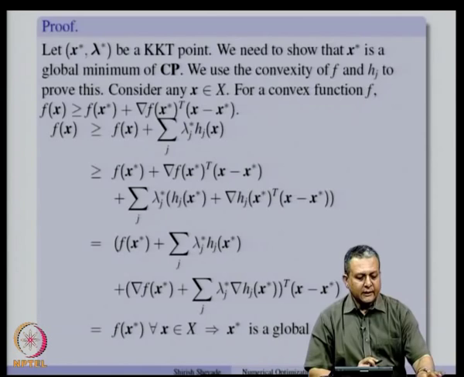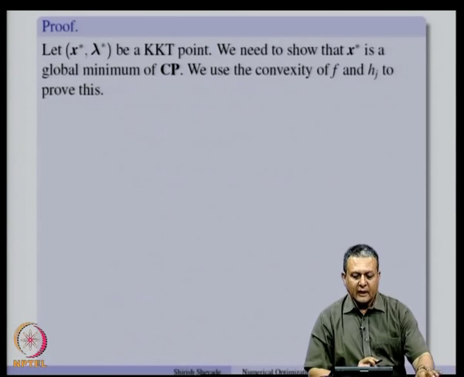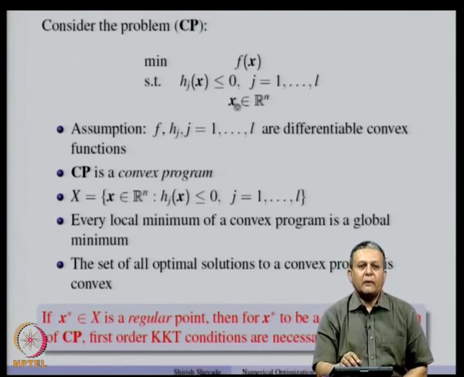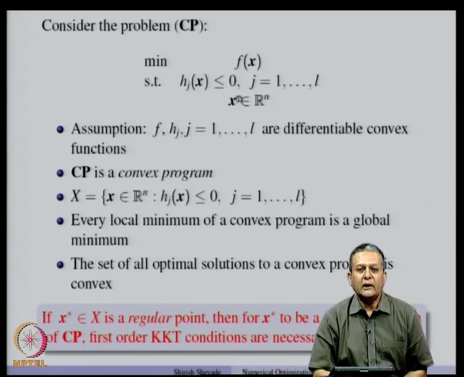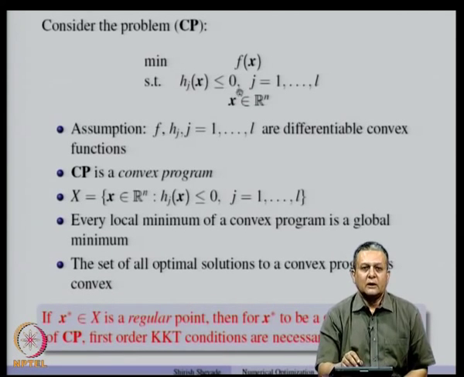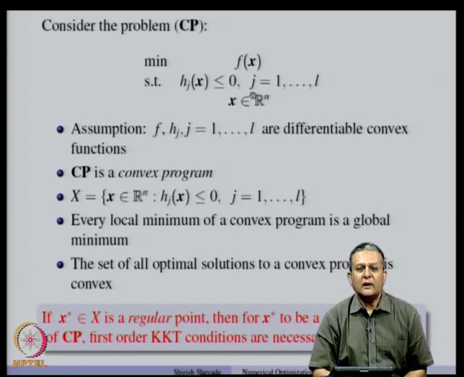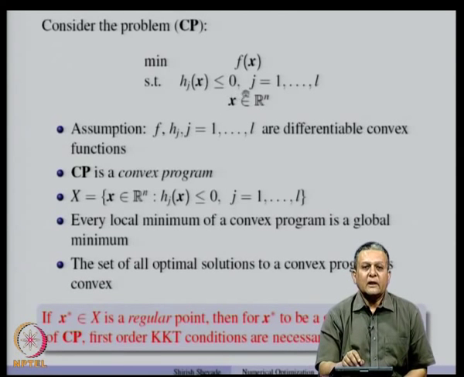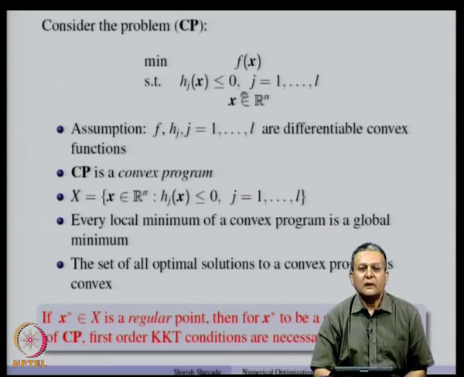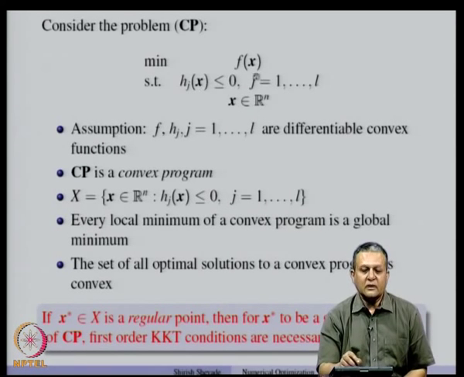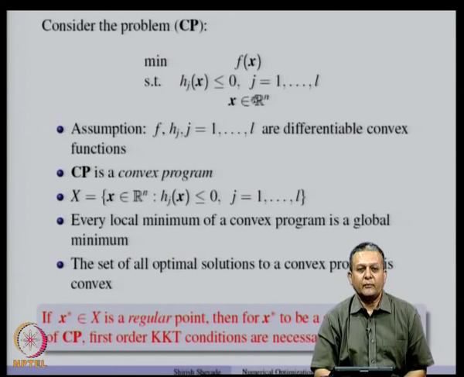Now, interestingly, this result can be extended when we add the equality constraints to this program. The only thing that one has to keep in mind is that when we add the equality constraints, those equality constraints have to be of the type a_i transpose x minus b_i, because only then the constraint set will remain a convex set.